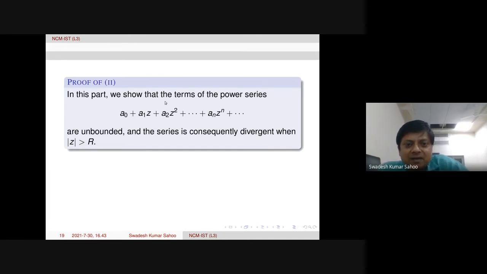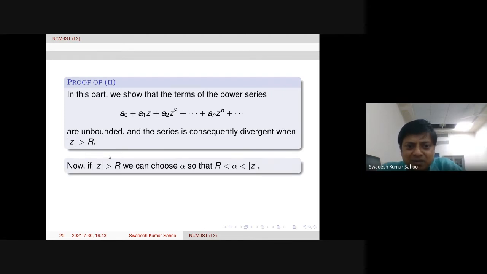Second part, divergence. We need to prove the divergence outside the disk. In this second part, if the terms are unbounded, then the series will consequently be divergent whenever mod z is bigger than r. Let's see.